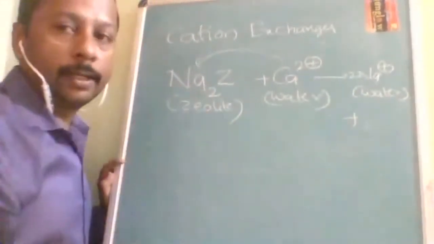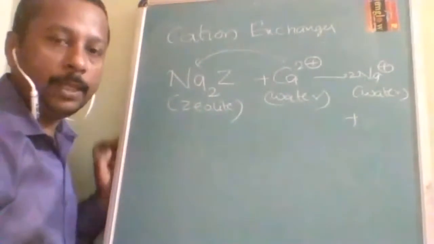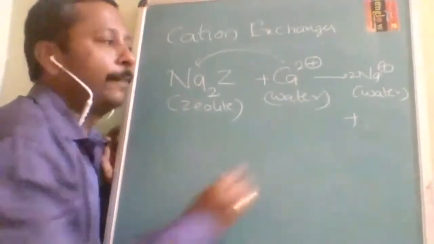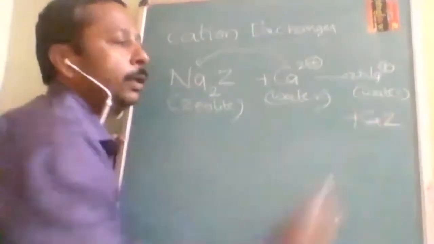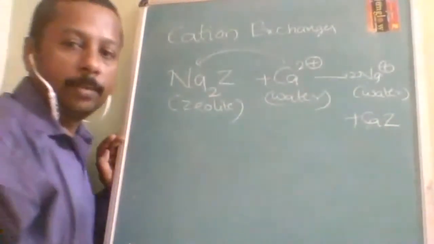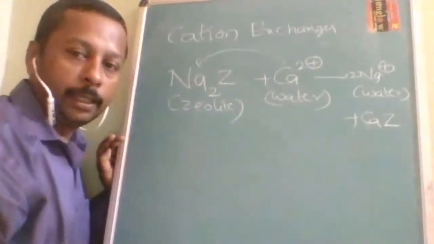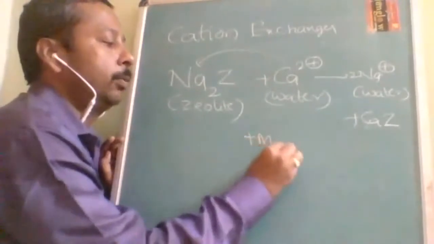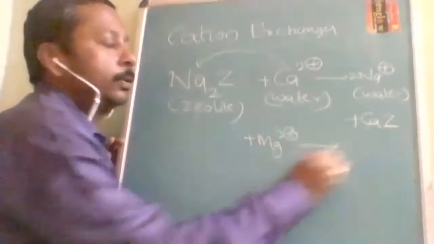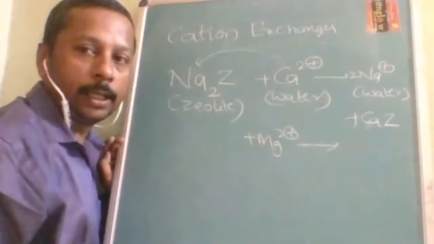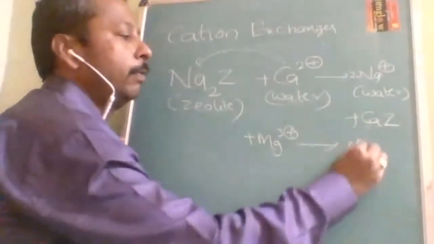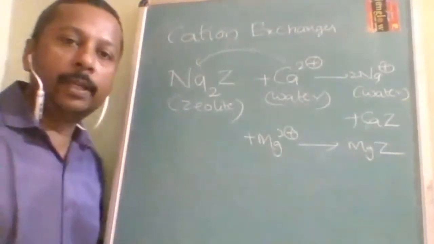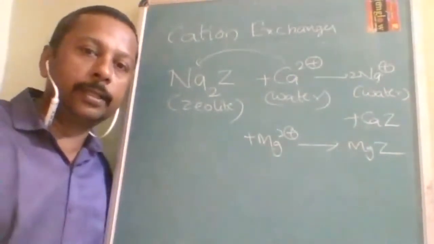Now, in the starting, what do we have? We have the sodium zeolite, but after the reaction, what will we get? Calcium zeolite. The same is the case if magnesium 2+ is present in the solution, in the water as hard water. Then it will form magnesium zeolite. What will it form? Magnesium zeolite.